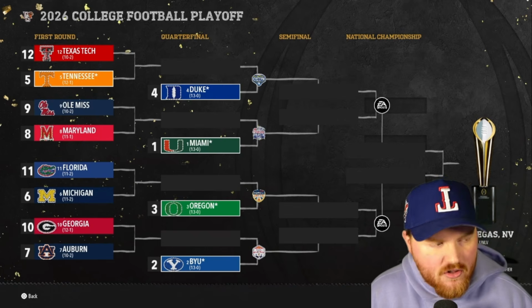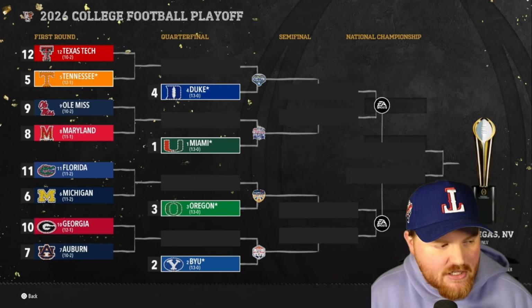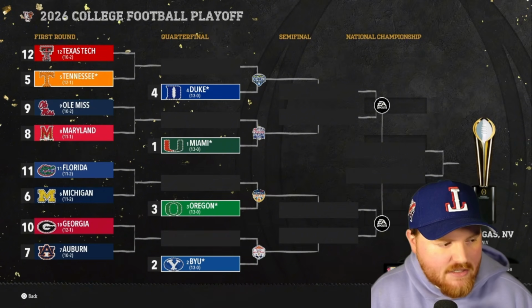Last year they were the 12. This year they're the 5. They'll be hosting Texas Tech. Winner takes on Duke, who got a win last year in the first round. Couldn't make it past that. Maryland, like I mentioned, is in for the first time. Ole Miss is in for the first time. They will take on Miami in the second round. At least the winner will.